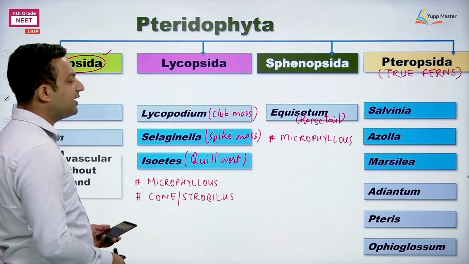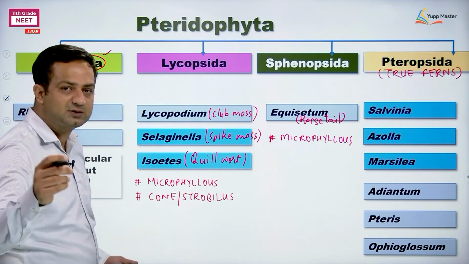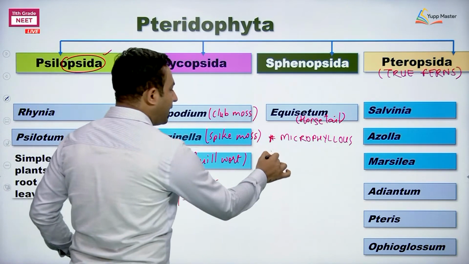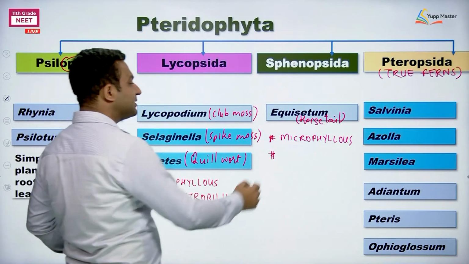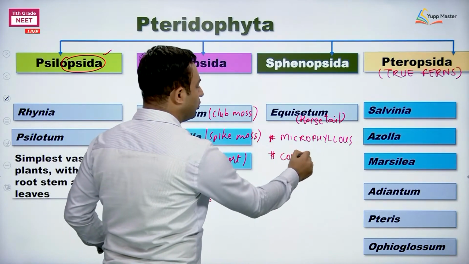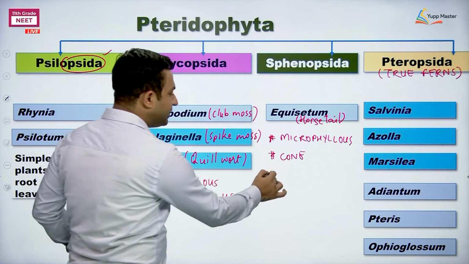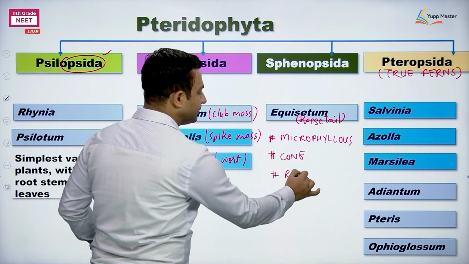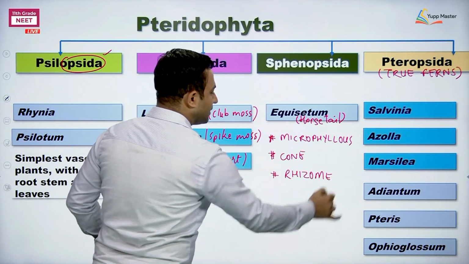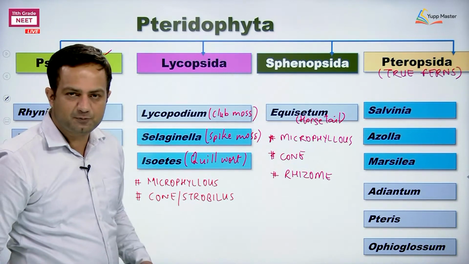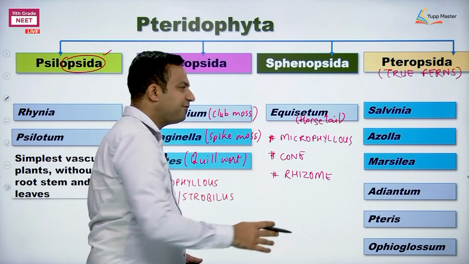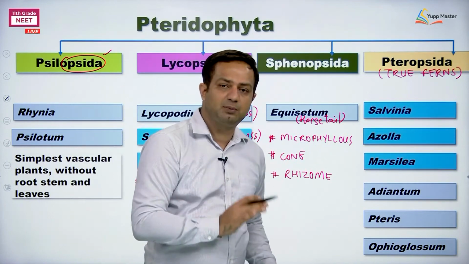So, here is the thing we are saying: the Equisetum member is microphyllous and they have microphylls, meaning small size vegetative leaves. Second, they are also bearing cones. They have an underground stem which is called rhizome. The aerial stem is branched, whether it is Lycopsida or Sphenopsida. Okay. So, typical features we are writing, whatever we have mentioned about them earlier.